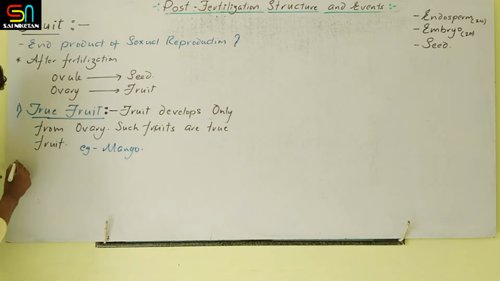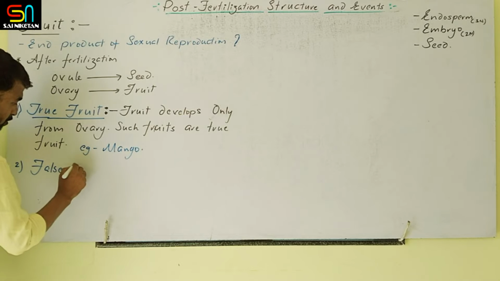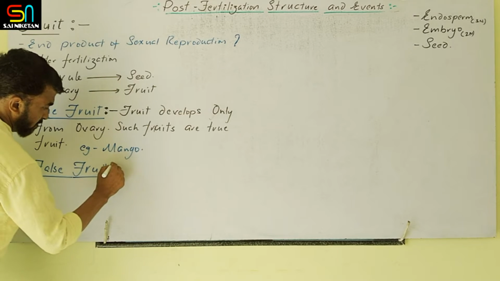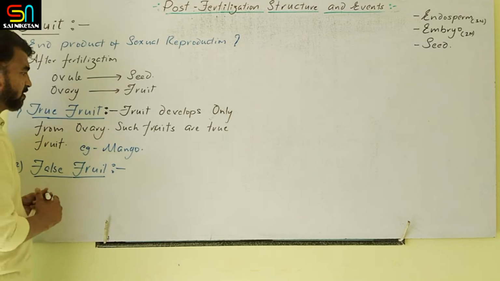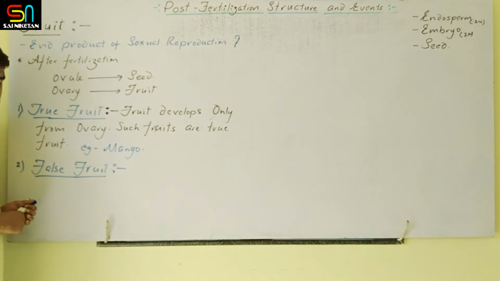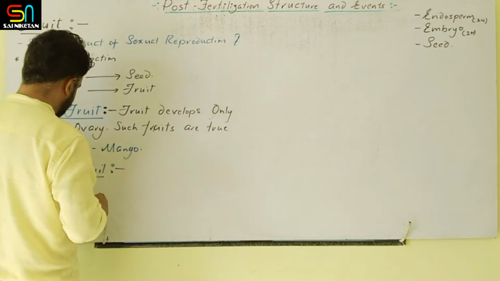Next one is false fruit. This is a true fruit, the actual fruit. False fruit means this is a pseudo fruit. Clear? What happened in this case?